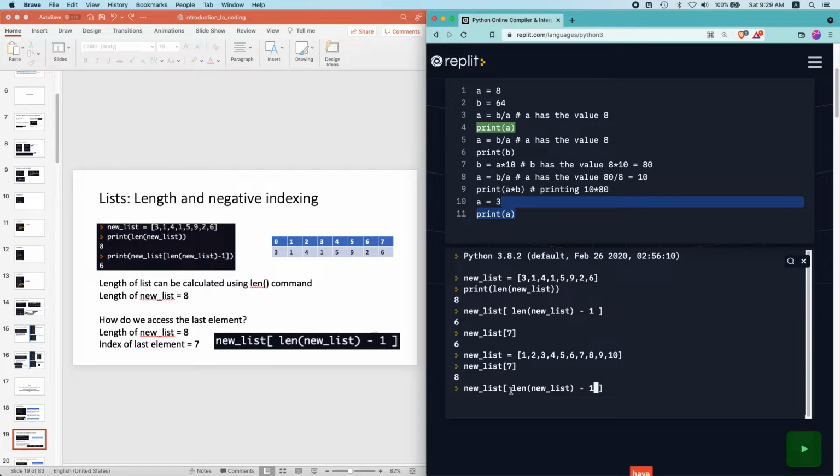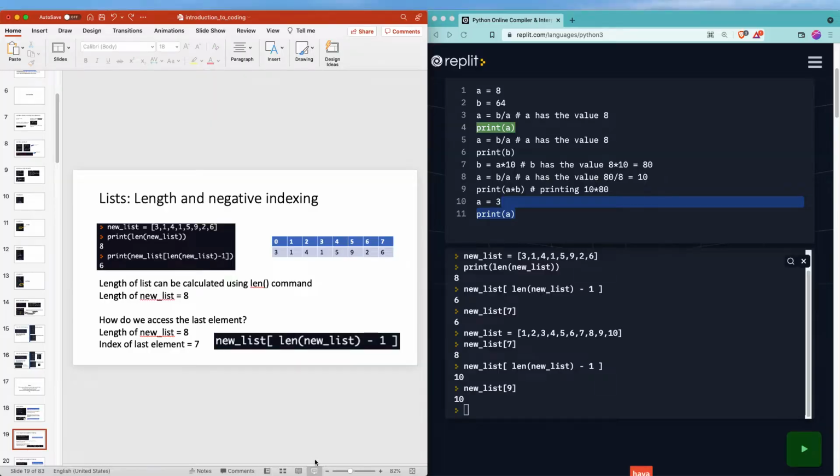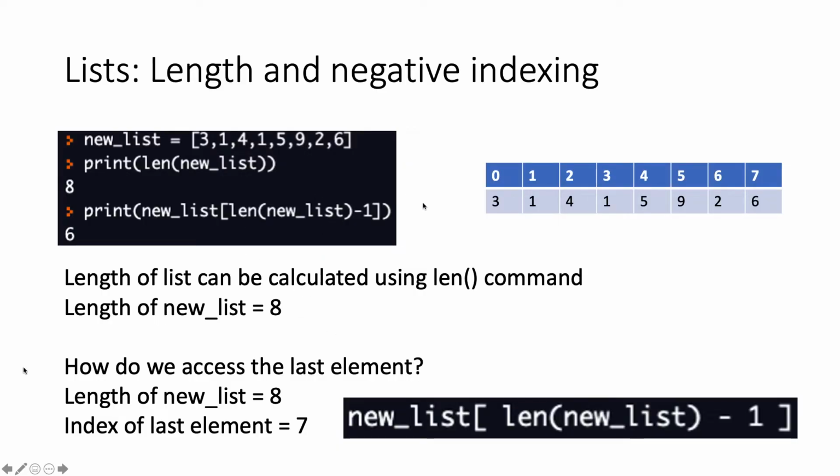But if I write length of new list minus 1, then you realize that the length of new list is now a different value. It's not 8 anymore, it's going to be 10. So 10 minus 1, you get 9, and you access new list 9, which gets you the correct value of the last element. I hope this has not been too confusing for you. Basically, what this is trying to say is, what if I want to take, instead of the third element from the left, the third last element from the right?